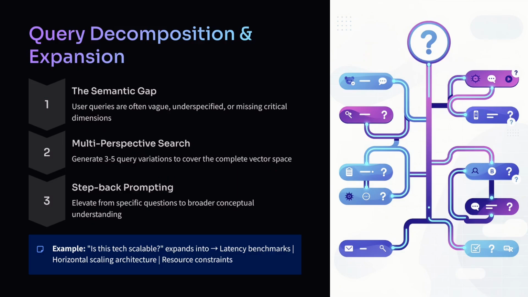The first point of failure in any RAG system is the user's query. Users are imprecise. If we take a raw, vague prompt and head straight to the vector database, we miss the mark 50% of the time. In an agentic workflow, we implement query decomposition. We use the LLM to break a complex intent into 3 to 5 distinct subqueries. This allows us to traverse the vector space from multiple angles, covering technical specs, latency benchmarks, and architectural constraints simultaneously. We aren't just looking for a keyword match anymore. We're mapping the entire problem space before we even attempt to answer.